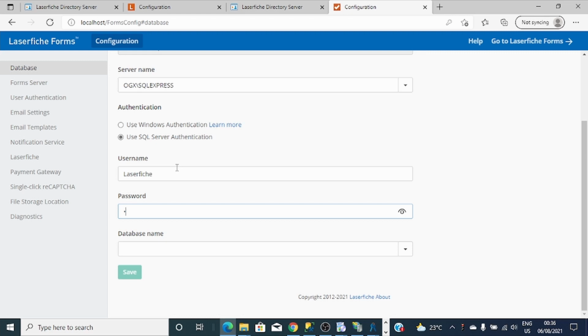And I have the installation video of SQL server and all the setup guides. You can go through that. So here I will indicate the name of the form database, which is called form.